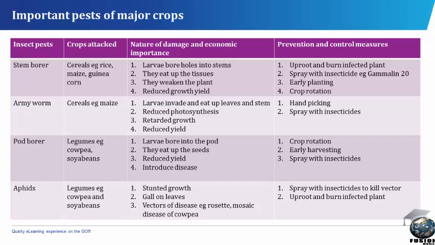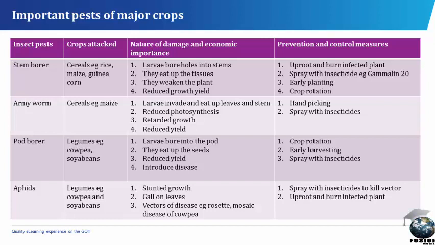Pod borer. Crops attacked: legumes, example, cowpea, soya beans. Nature of damage and economic importance. Larvae bore into the pod. They eat up the seeds, reduce the yield, introduce diseases. Prevention and control measures: crop rotation, early harvesting, spray with insecticide.